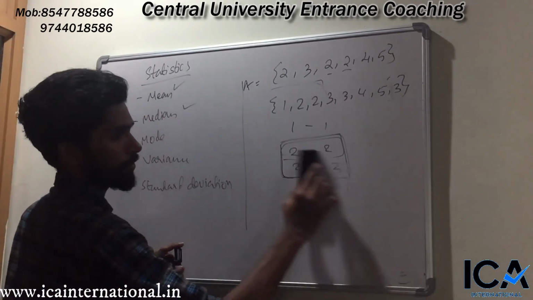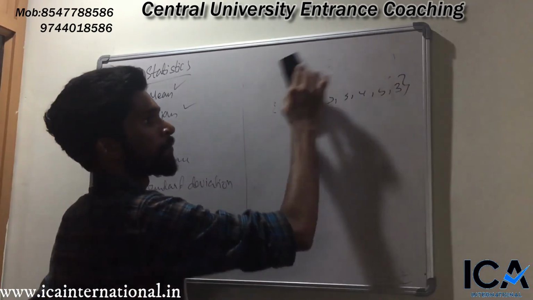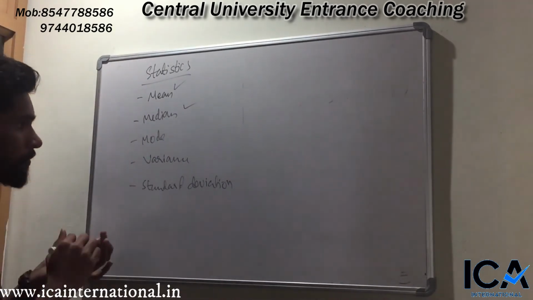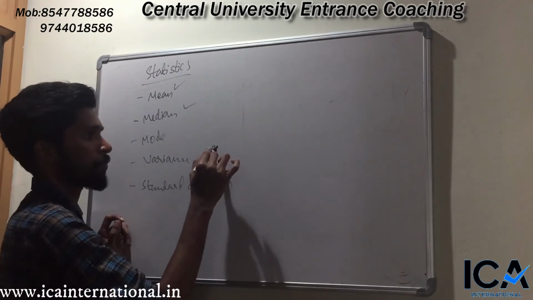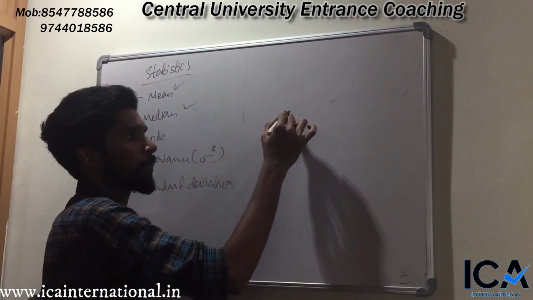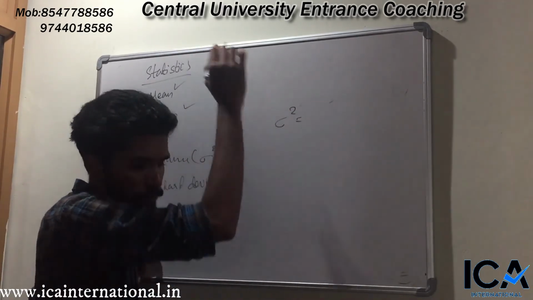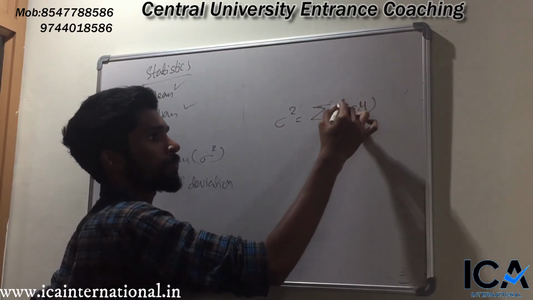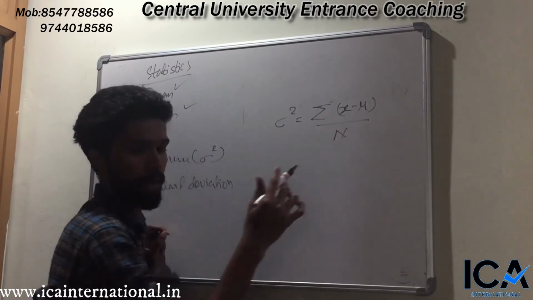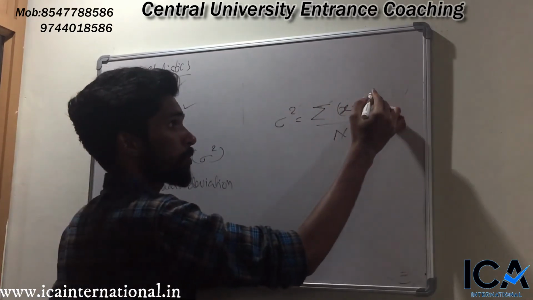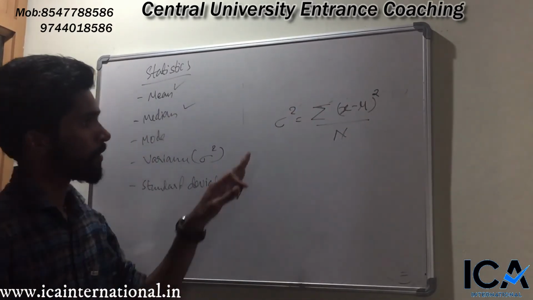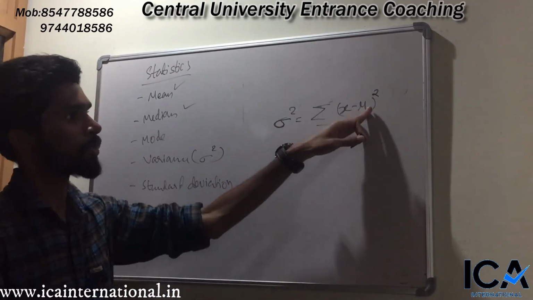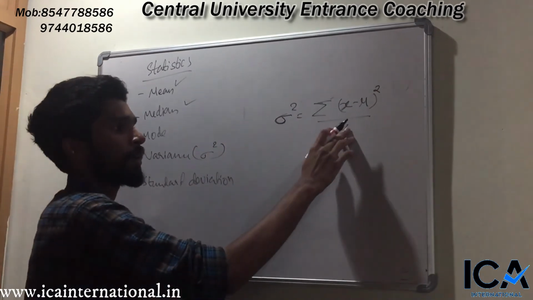Next is variance. There is an equation for finding variance. Variance is denoted as sigma square. Sigma square is equal to sum of (x minus mu) the whole square divided by n.